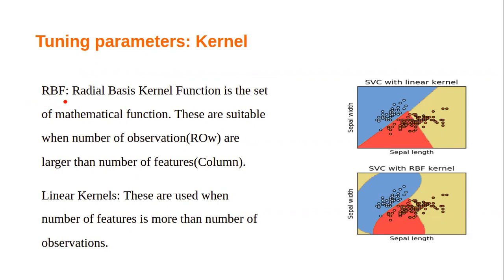RBF means radial basis function. It is suitable when the number of observations, meaning rows, is larger than the number of features. It is everywhere. In any data set, the number of rows is always higher than the number of columns. So what it does is rotate the boundary in such a way that it tries to cover the maximum points located in the other area. It tilts the boundary a little so that it captures the data points. If it captures more data points, your classification rate will be a little higher.